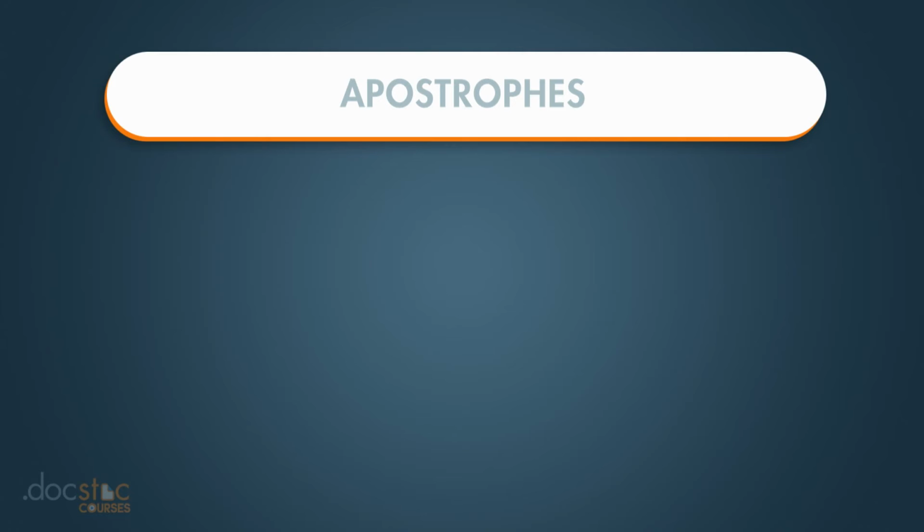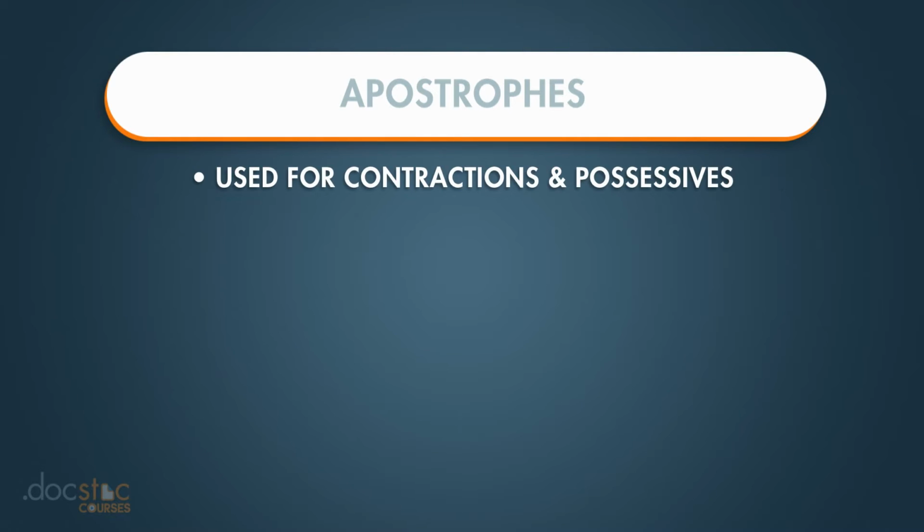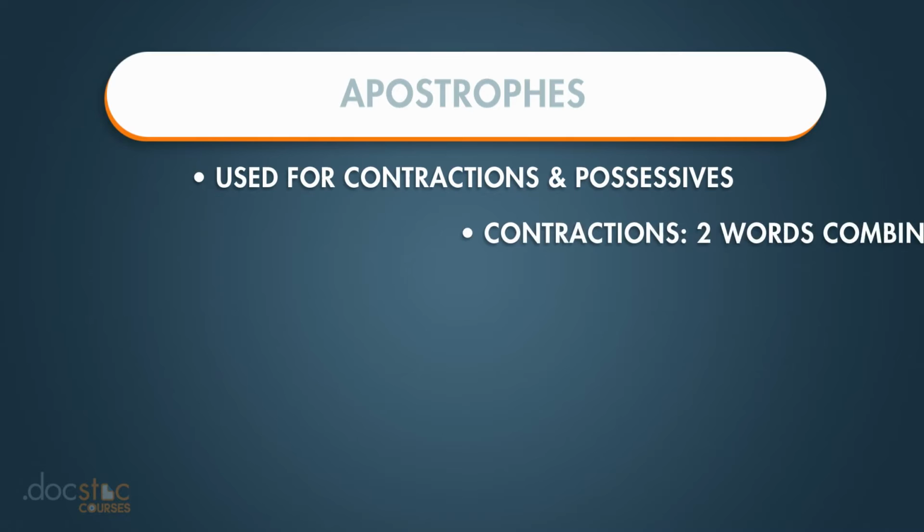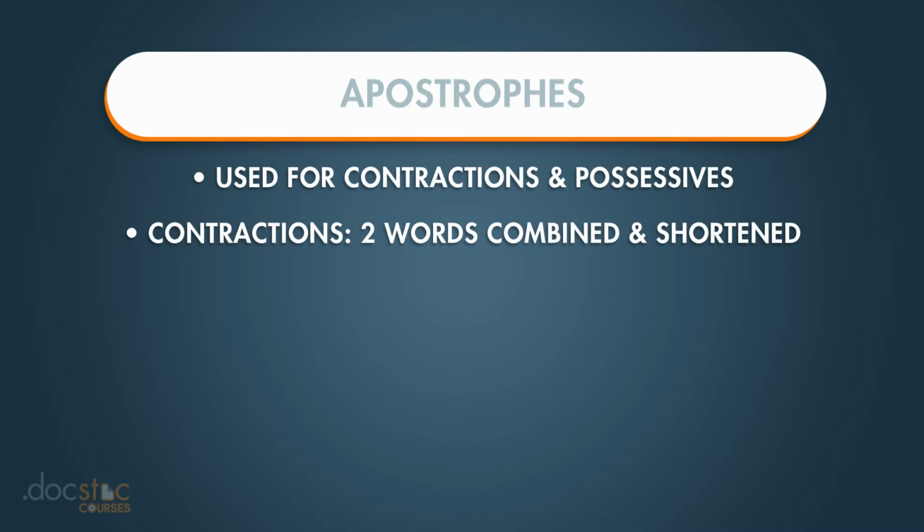Apostrophes are those little single quote marks that you see in between letters. They're used for a few different things, including contractions and possessives. I'm going to discuss both of those here. Contractions are two words that are combined together and shortened.